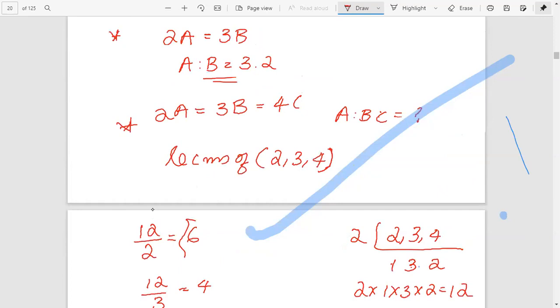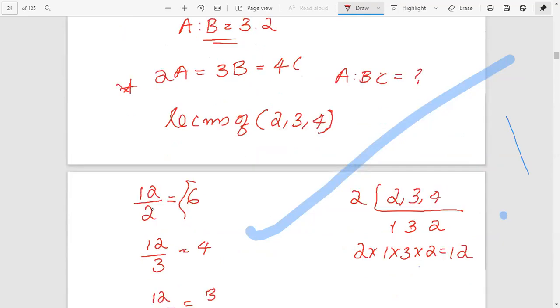Okay, once again, we are given 2A equal to 3B equal to 4C. We have to find the ratio A is to B is to C. First we find the LCM of 2, 3 and 4. Just find the LCM. We got 12.